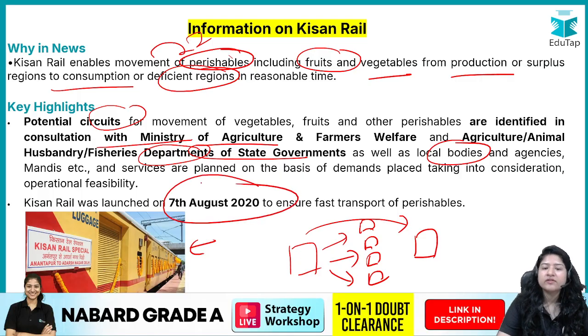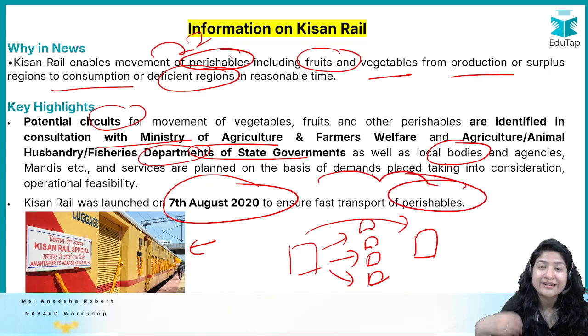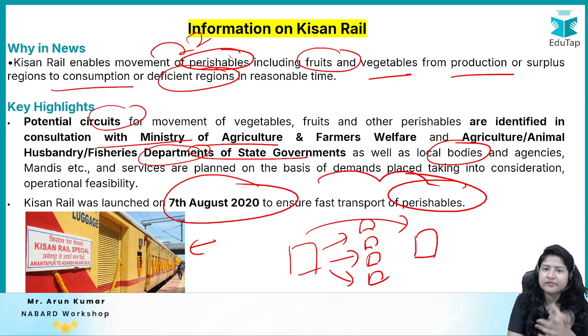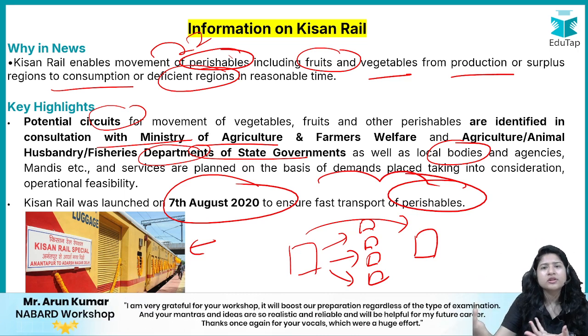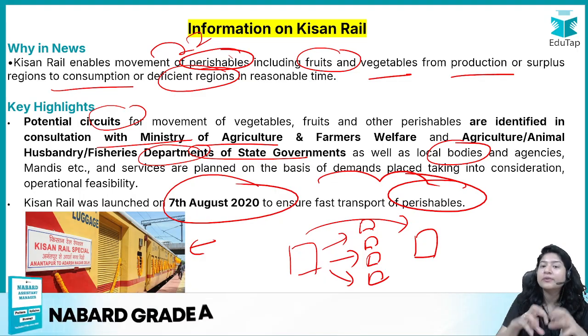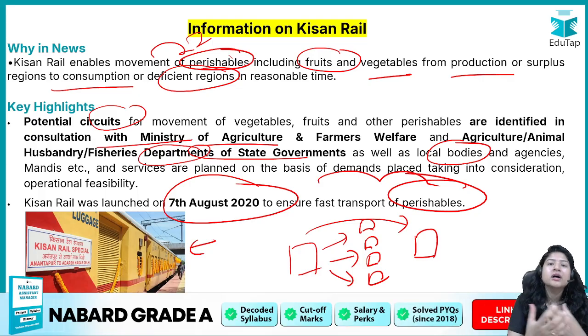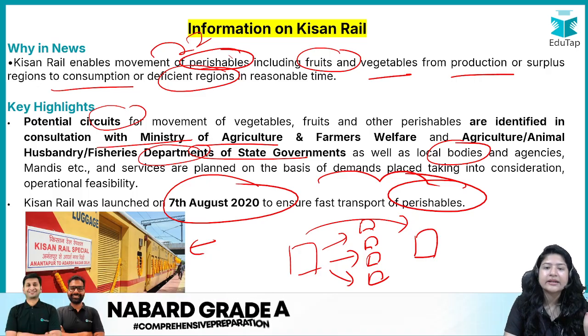It was launched on 7th August 2020 to ensure fast transport of the perishables so that we can reduce post-harvest loss. Again, just last time there was a question on post-harvest management in the year 2024. However, that was a theoretical question, but if anybody wanted to include it, they could have beautifully incorporated this Kisan Rail concept, how we are trying to reduce the post-harvest loss, right? So these are the things that can be utilized.